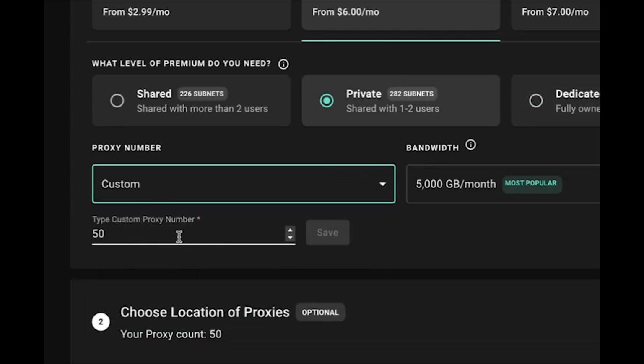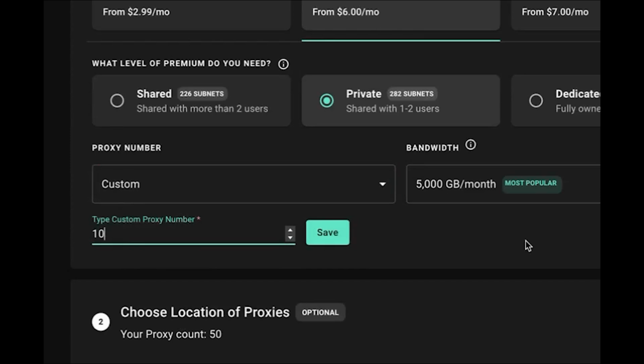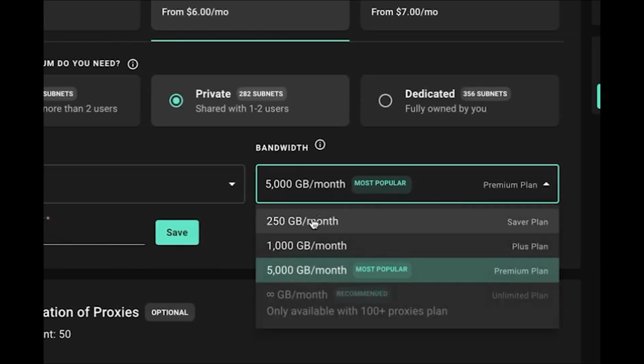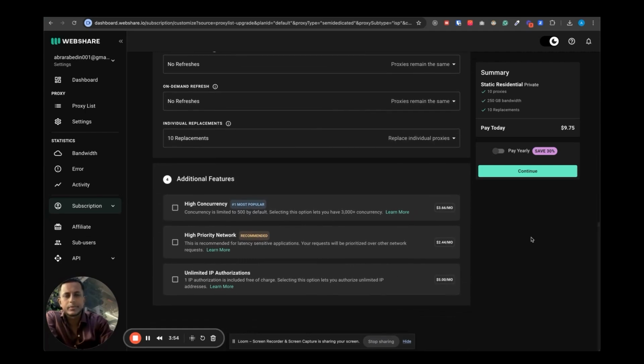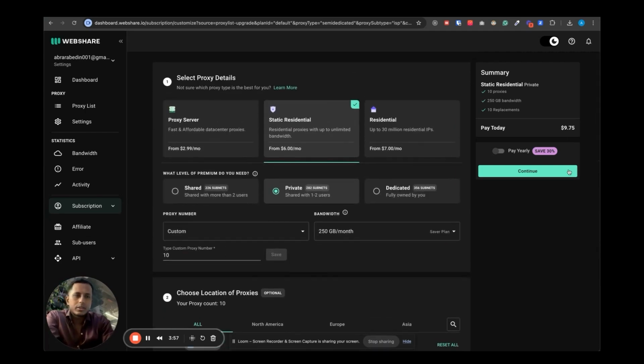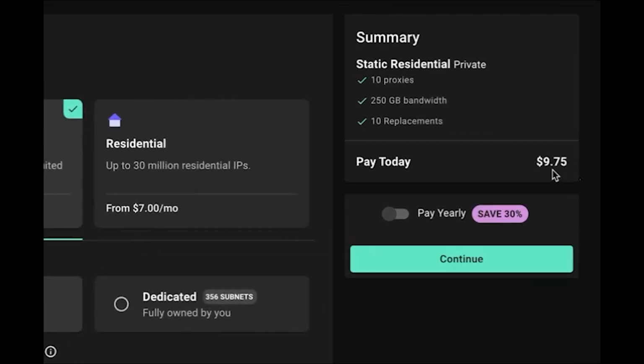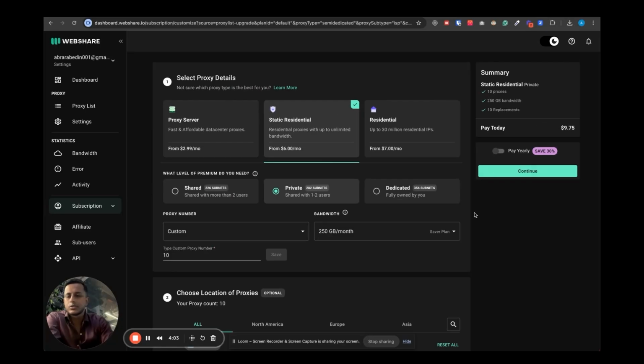Let's say you bought 10 accounts, then you're going to need only 10 proxies. The bandwidth can be the lowest amount, 50 GB per month, and these options can remain the same. So you can get 10 proxies for only $9.75 per month, which is very cheap. And once you have these proxies, you can go ahead and set up your accounts. So let's go to that stage now.